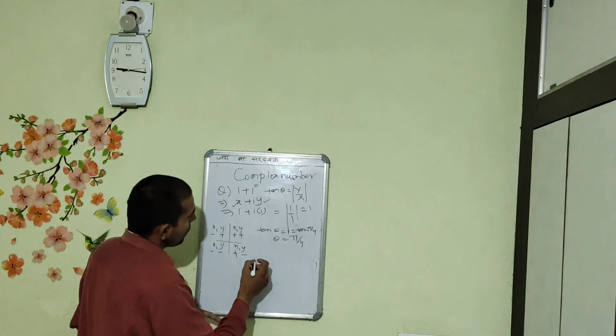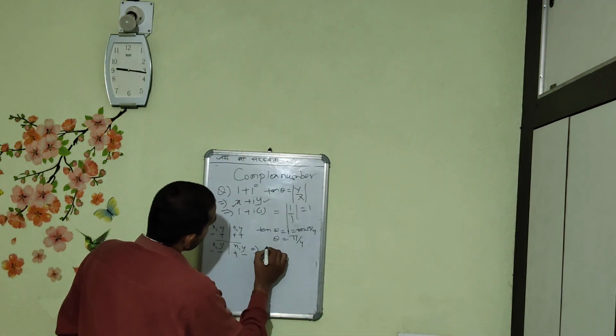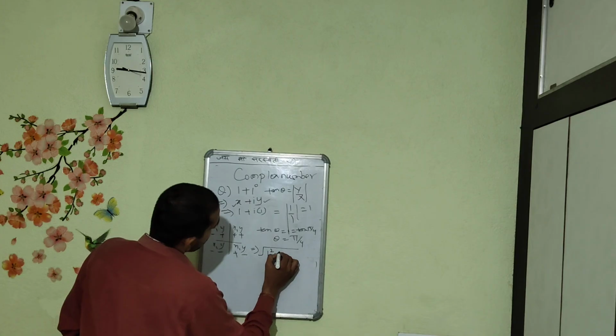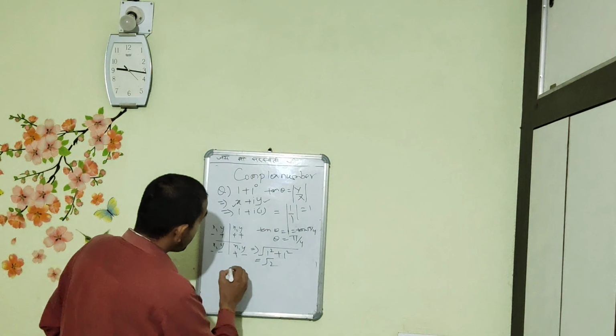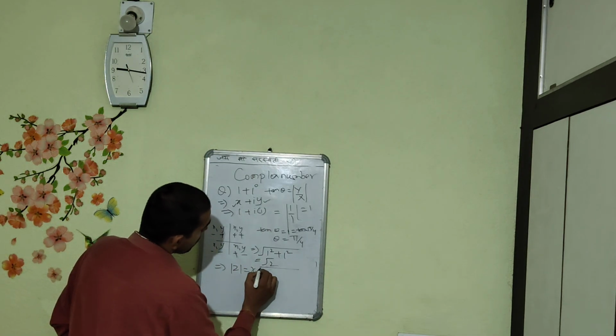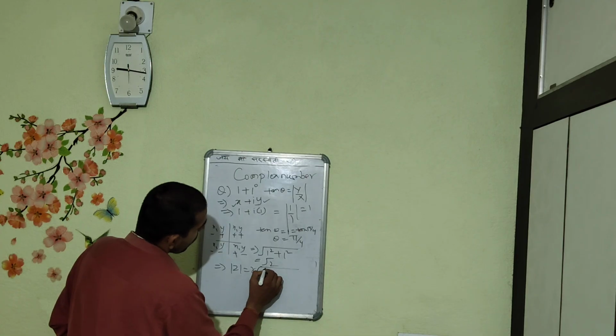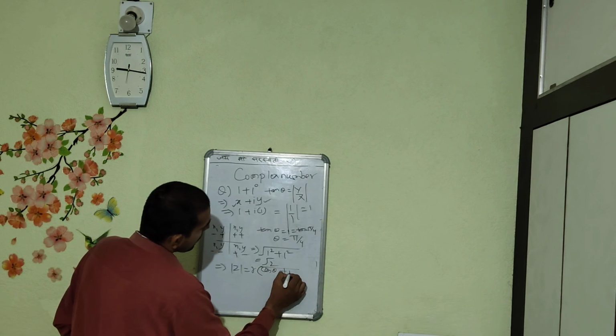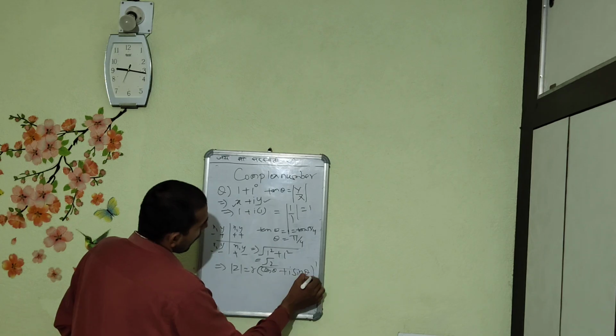So in this case, what is the modulus? The modulus will be under root 1 square plus 1 square, that is root 2. So we represent modulus of z as r, and the polar form is r cos theta plus i sin theta. Understood?